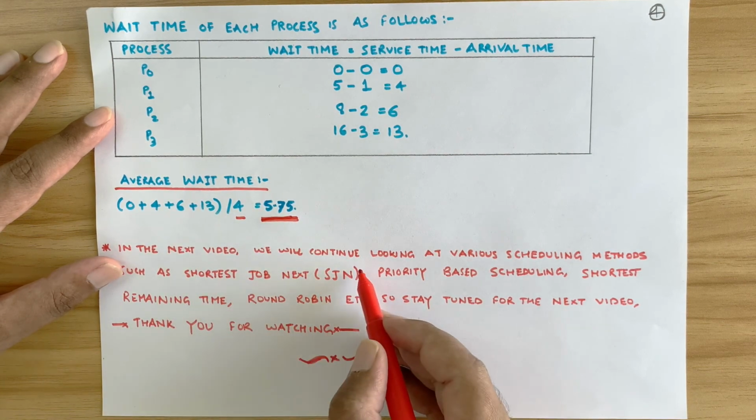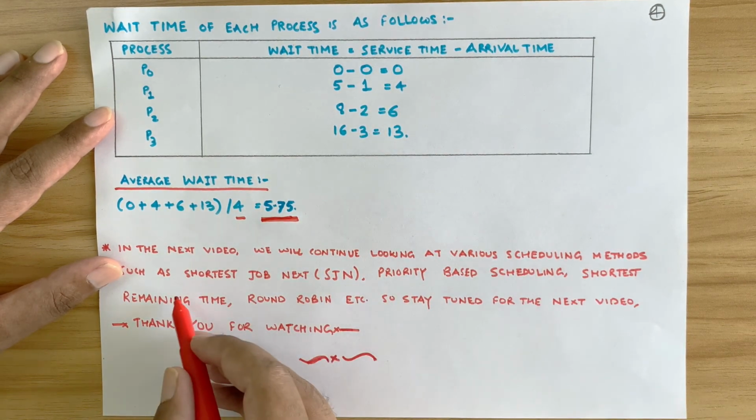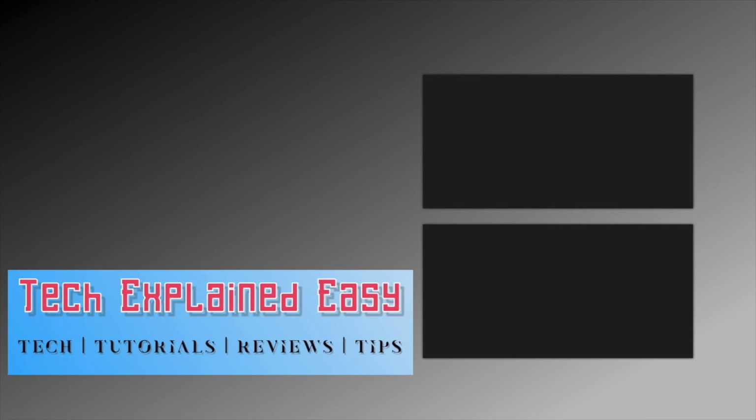In the next video we will continue looking at various scheduling methods such as shortest job next, priority based scheduling, shortest remaining time first, round robin, etc.